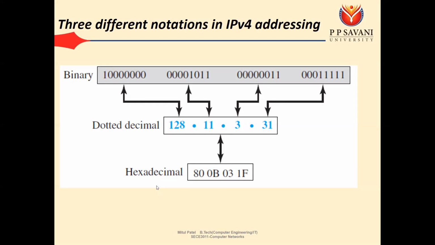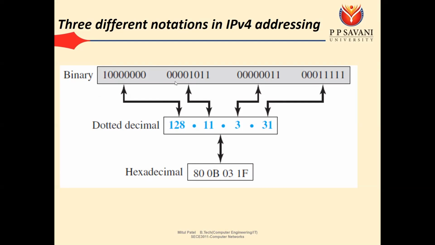The third notation is that we can also represent IPv4 in hexadecimal. We know that to represent one hexadecimal digit, we require 4 binary bits. Suppose we divide an 8-bit group into two parts: 1000 is one group and 0000 is another. 1000 is 8 and 0000 is 0, so this 10000000 can be represented by 80.